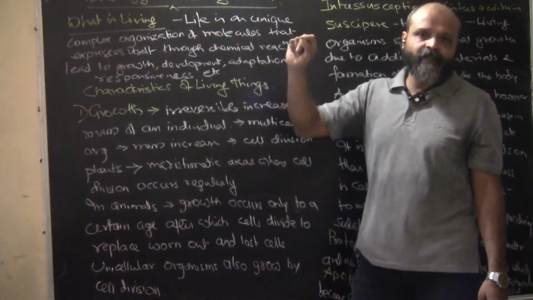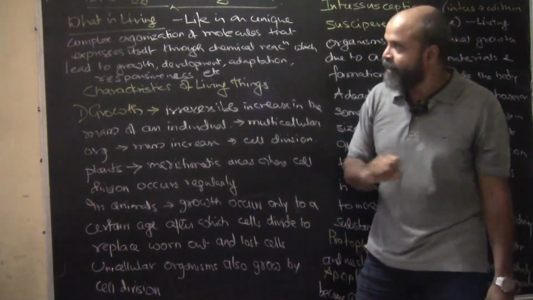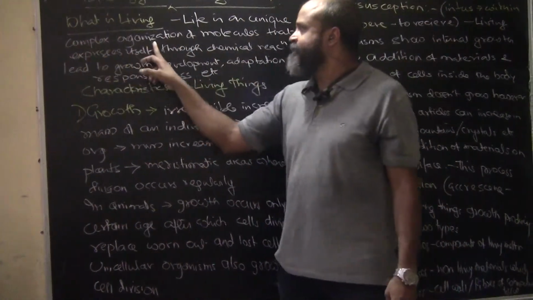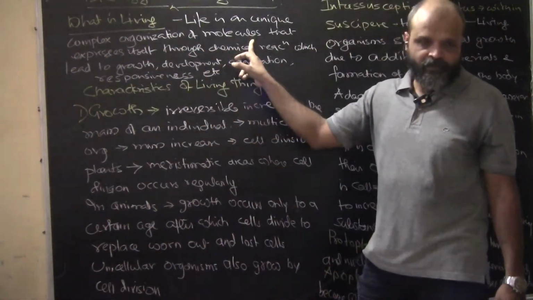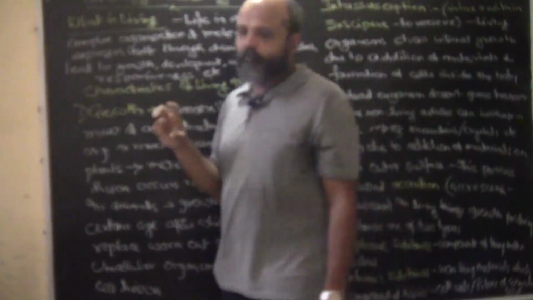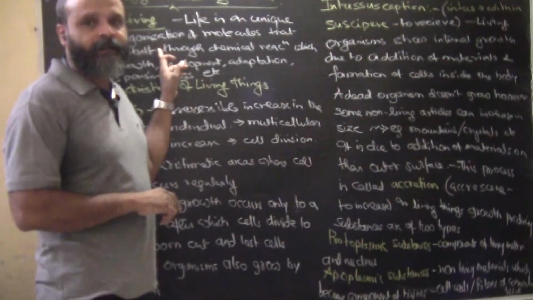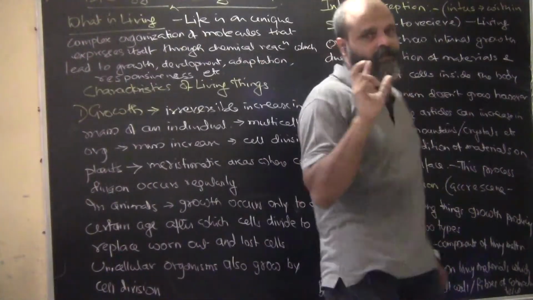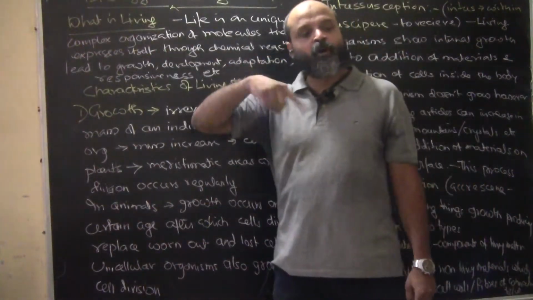So living is something which is connected to life. Okay, and what is life basically? Life is a unique complex organization of molecules. Okay, so it is an organization of molecules. See, we are not talking about a body, we are not talking about growth, anything. We are just talking about molecules which are arranged in a pretty much complex way.